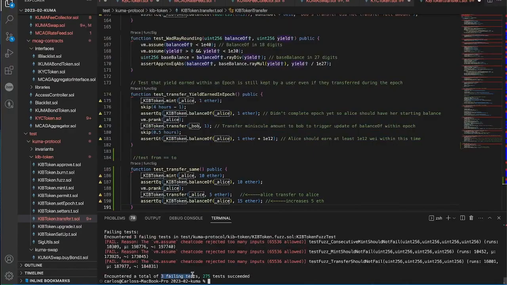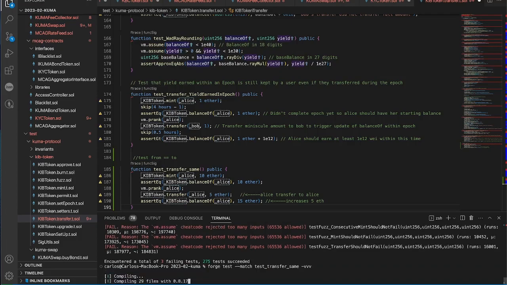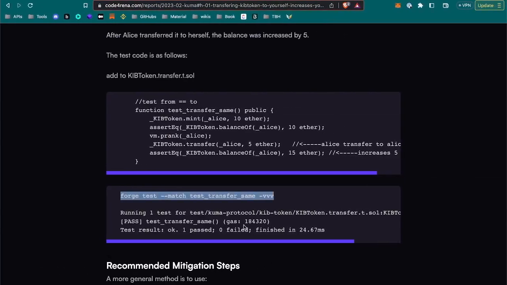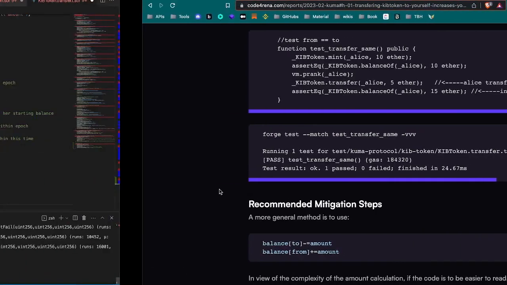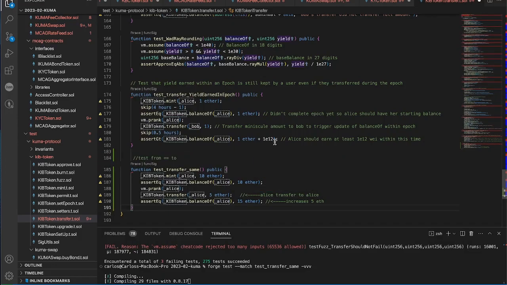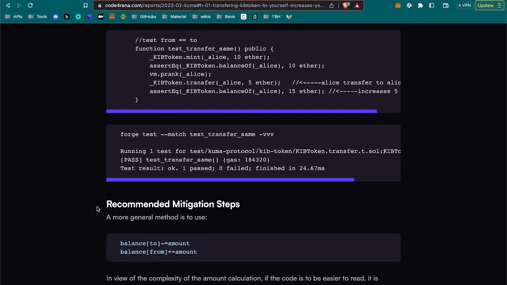Oh, remember I said there was a surprise at the beginning of the video, that there were 3 failing tests. Let's run this. Hopefully it works and we can see the results. And then we go through the mitigation. Let's see recommended mitigation steps.